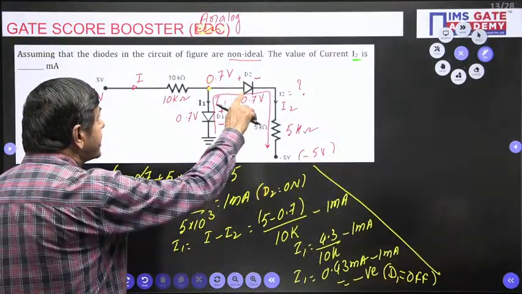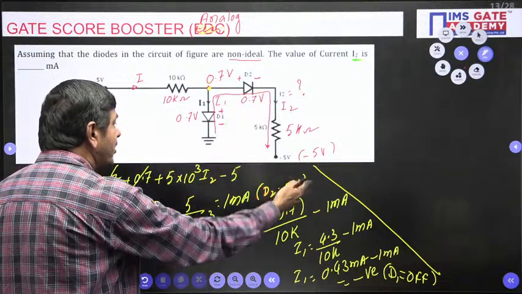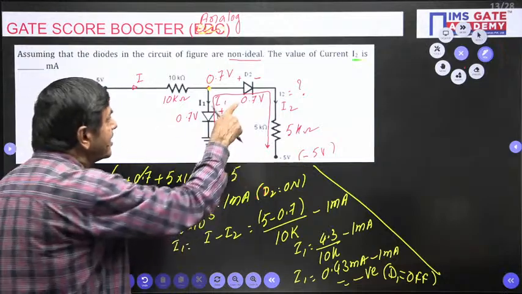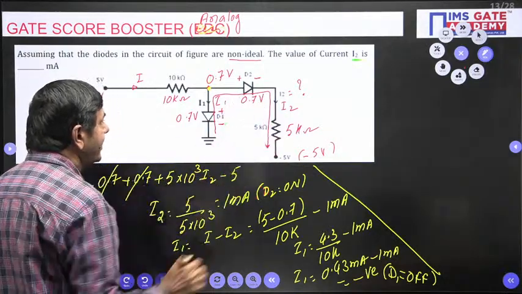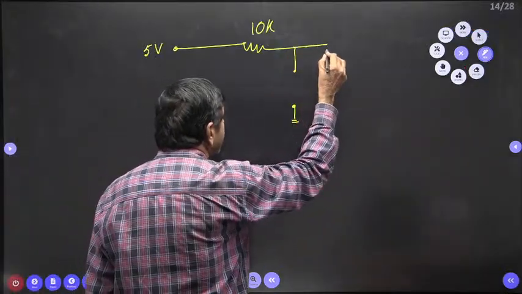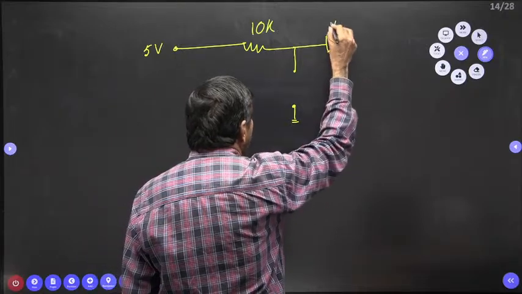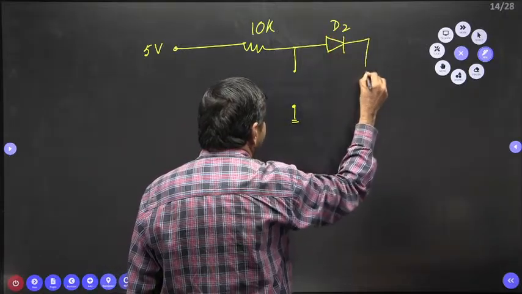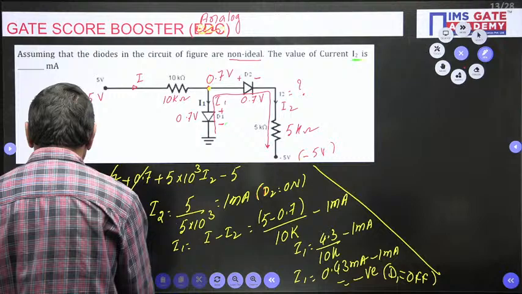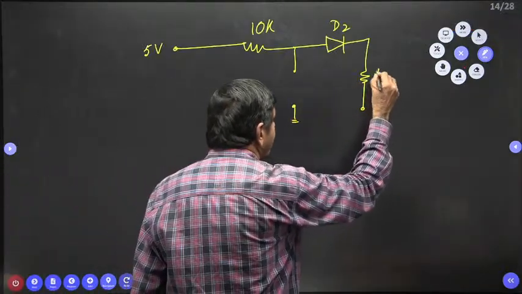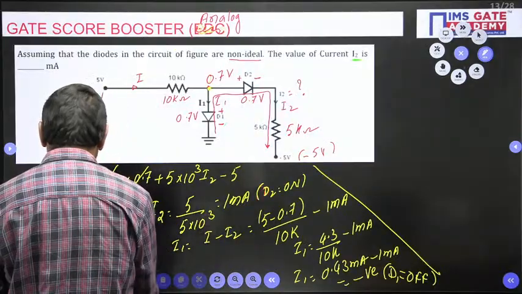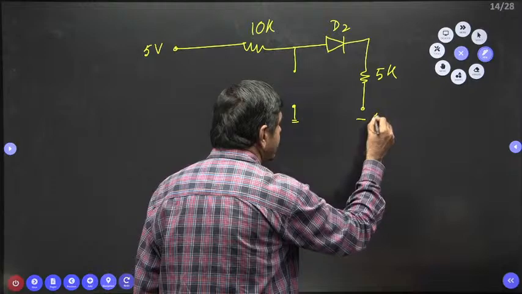And D2 is on, because we got I2 as a positive value. The information we got: D1 is off, D2 is in the on state. So D2 I can connect with a 5 kilo ohm resistor, 5K, and this supply voltage given is minus 5 volts.